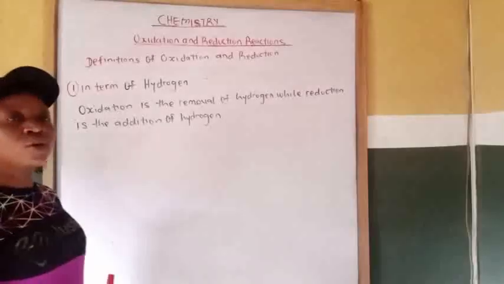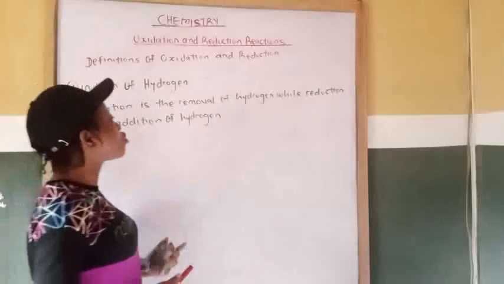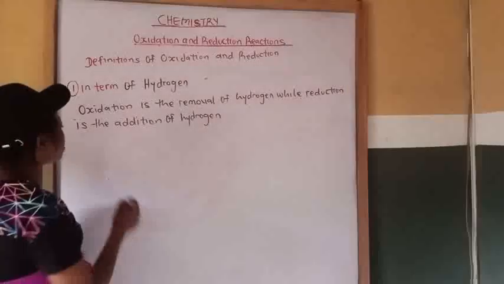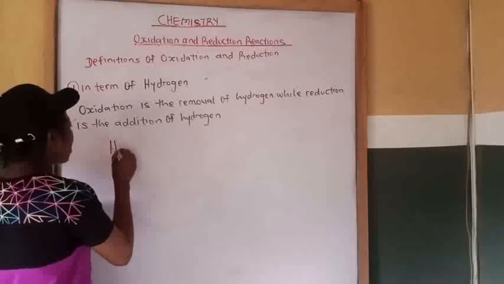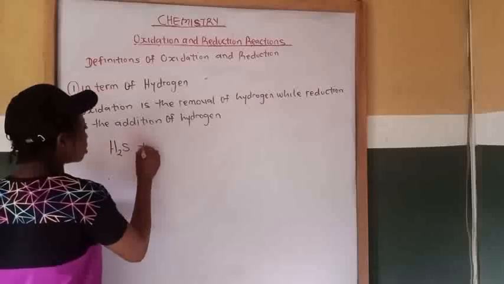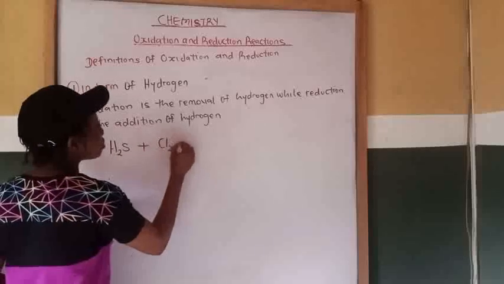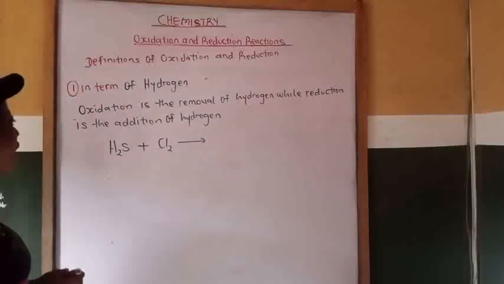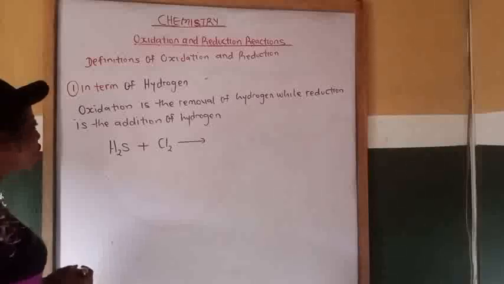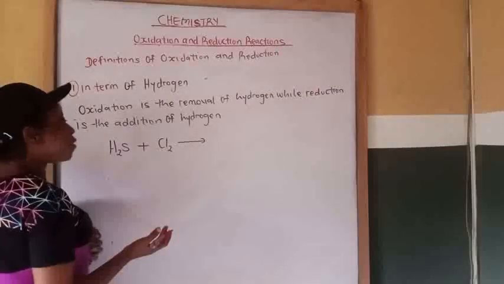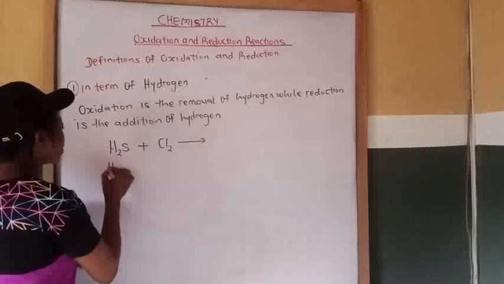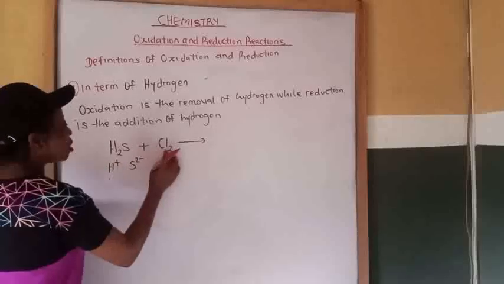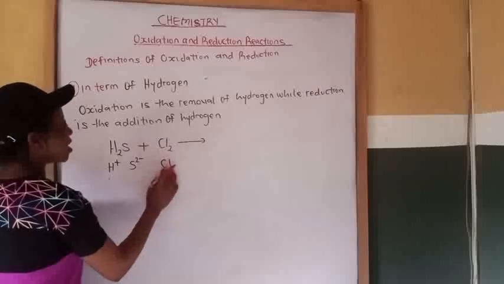So let's look at this. Let's use this chemical reaction to explain oxidation and reduction. Reaction between hydrogen sulfide and chlorine molecule will give us what? Now let's form our products. Hydrogen is a positive ion, sulfur is a negative ion, then chlorine is a negative ion.